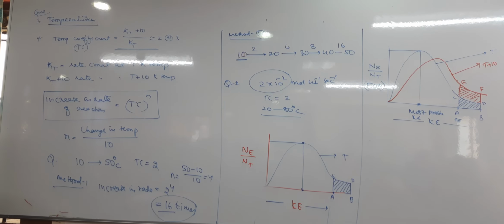It can be explained by the temperature coefficient.